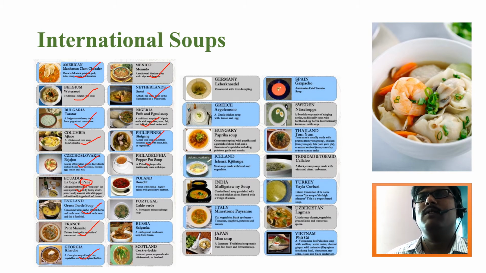pepper pot soup from Philadelphia, and borscht from Poland, and caldo verde from Portugal, and solyanka from Russia. Cock-a-leekie is also a famous national soup you can find in any menu card of the continental cuisine. It is from Scotland. And next is Leberknödel, a rare soup from Germany. And Avgolemono, from Greece. And paprika soup is very common, from Hungary. And Icelandic soup.